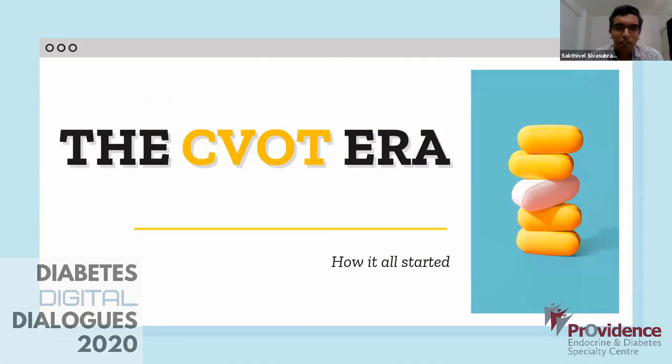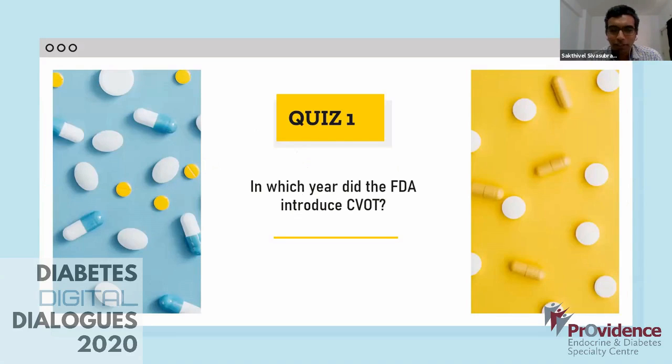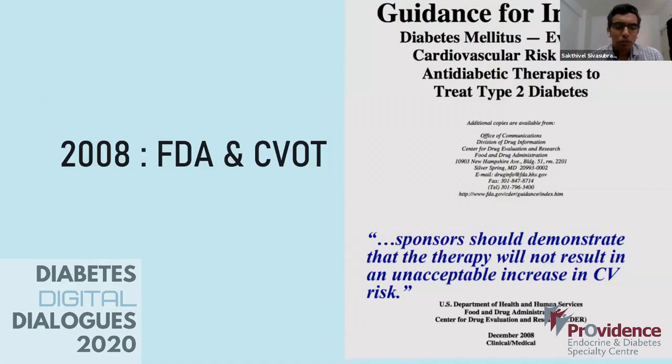It was already said by the previous speaker, but let me put a small quiz here. Those who are interested in quizzes early in the morning on a Sunday, this one is for you. I have 4 questions. The first one is: in which year did the FDA introduce CVOT trials for diabetes? I'll give you 3 seconds to answer that. You can put it in a comment box, and then we'll go to the answer. As was already spoken by the first speaker, it was in 2008 when the FDA came up with this, saying that from here onwards, trials on diabetes agents should have a CVOT or an outcome trial.